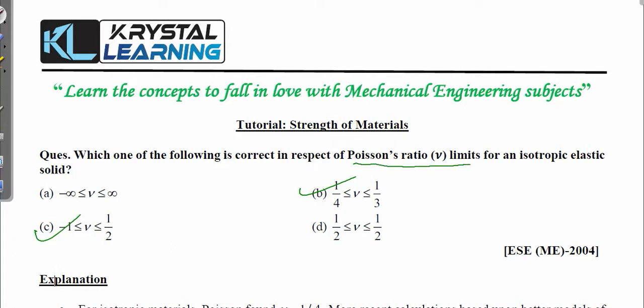It is saying Poisson ratio limit for an isotropic solid. Okay, these two points: limits and isotropic solids. It is not saying for metals. Just keep this thing in mind.